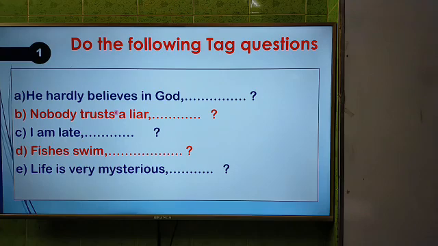Here the 5 sentences are: he hardly believes in God. Second one, nobody trusts a liar. Third one, I am late. Fourth one, fishes swim. And last one, life is very mysterious.